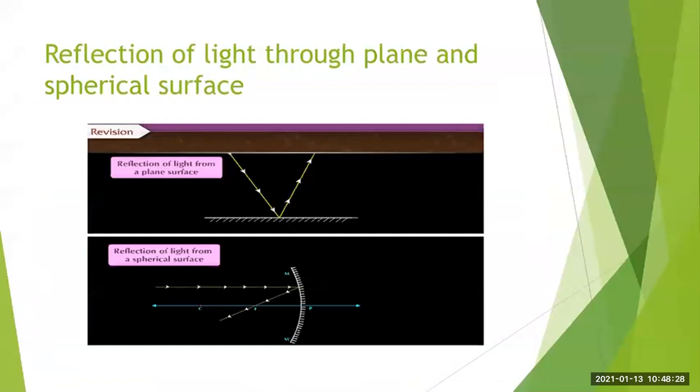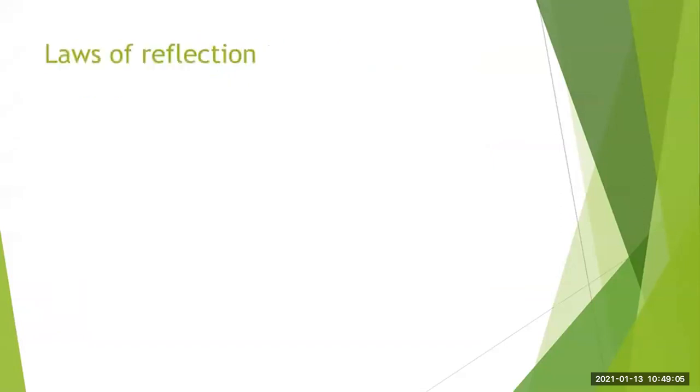Reflection of light can occur from a plane surface and a spherical surface. The given images show the reflection of light from the plane surface in the above figure. In the second figure, you can see that the reflection of light occurs from a spherical surface. And the light rays are reflected in the same medium. Got it?